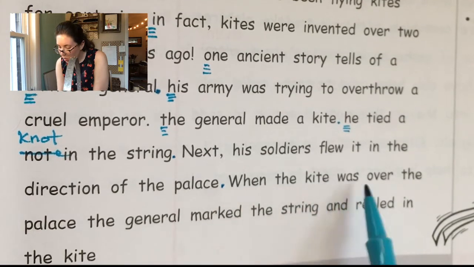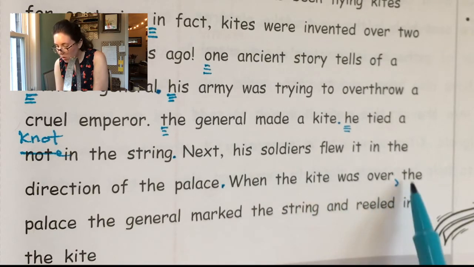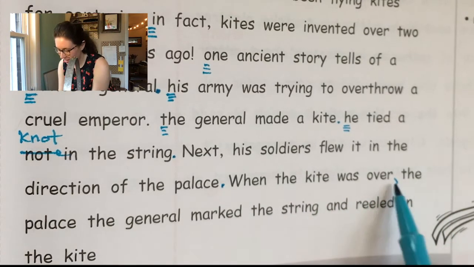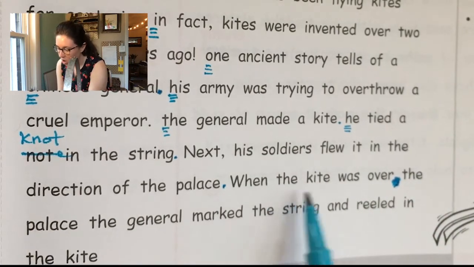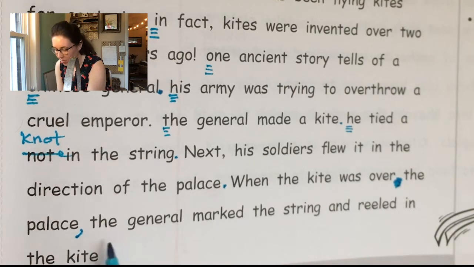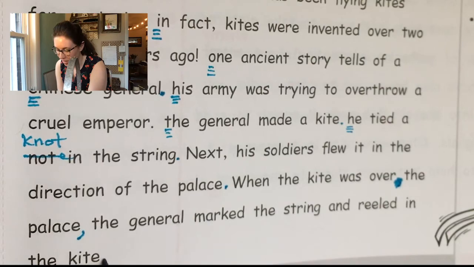Period. When the kite was over, comma, you hear that breath? When the kite was over the palace, never mind, sorry, that shouldn't be there. When the kite was over the palace, comma, that's where the breath is. The general marked the string and reeled in the kite. Period.